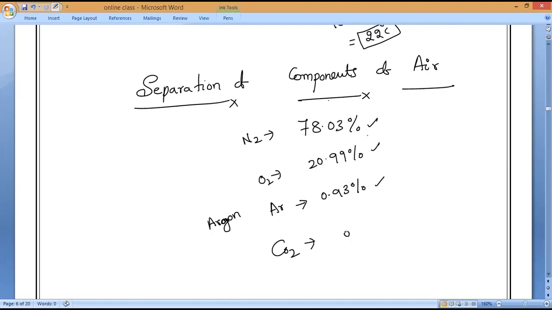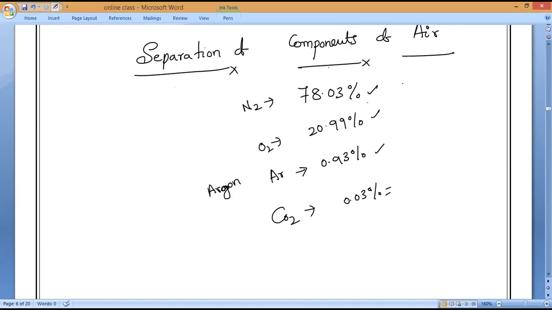Carbon dioxide is present at 0.03% and so on. These are the major components of air which we are going to separate today. All the remaining gases constitute only a very small percentage, around 0.05%.